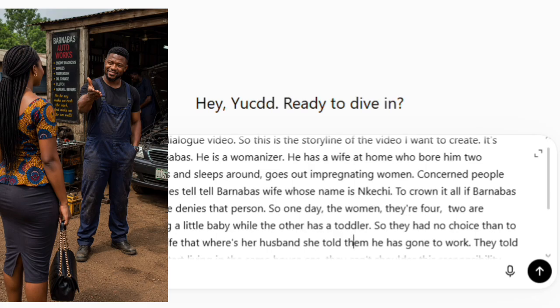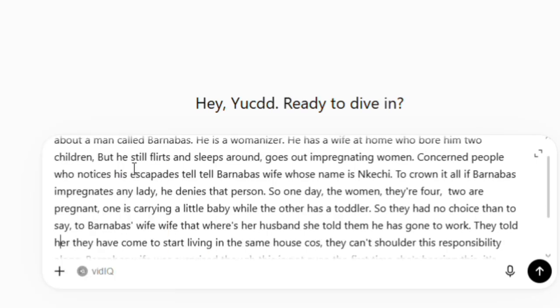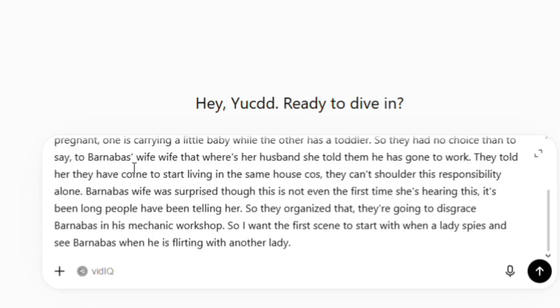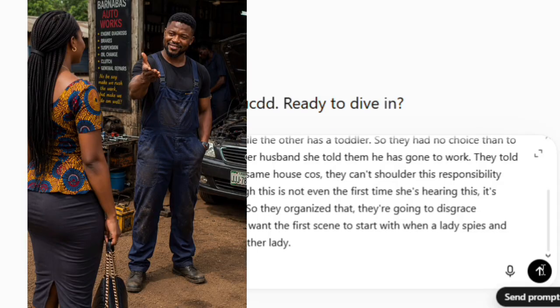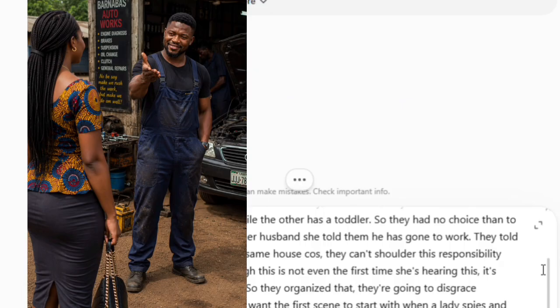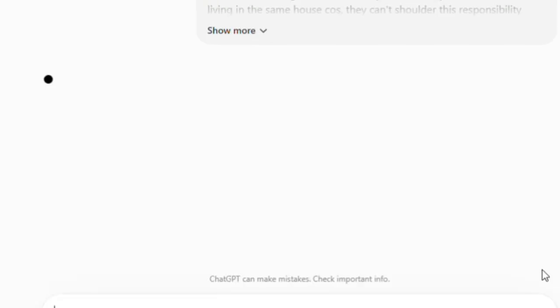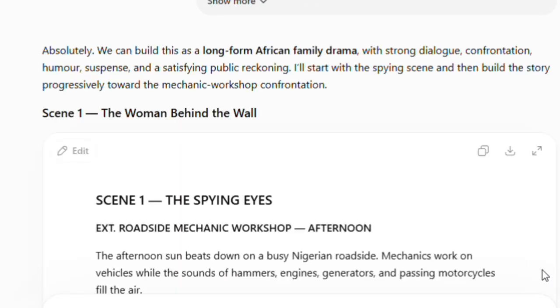So if maybe you want a particular scene to come first, please indicate that in your prompt with ChatGPT. For scene one, I told ChatGPT that I want it to start with Barnabas flirting with a new lady while another woman secretly spies on them, sees what Barnabas is doing, and decides to go and tell his wife. Done putting all this information, I then hit send.